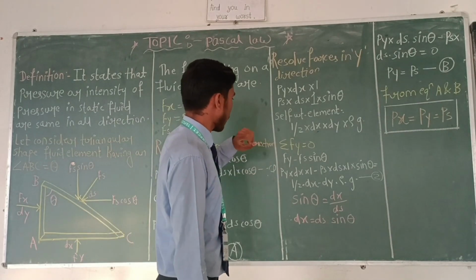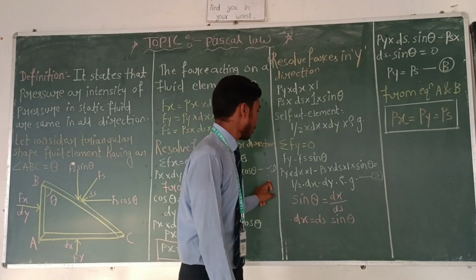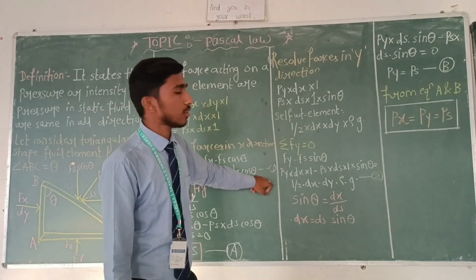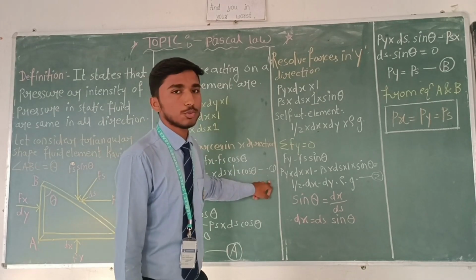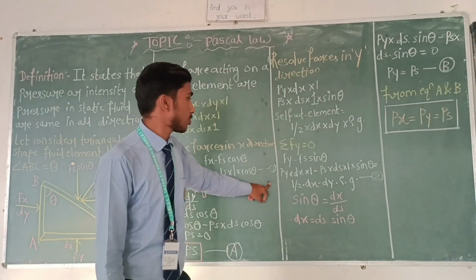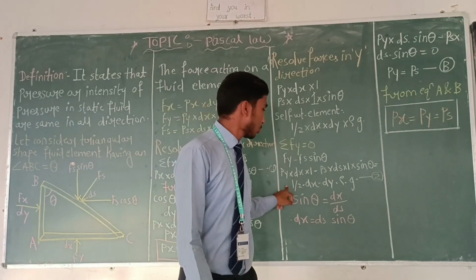Put the value of Fy and Fs: Py into dx into 1 minus Ps into ds into 1 into sin theta, half is equal to half into dx into dy into rho into g.